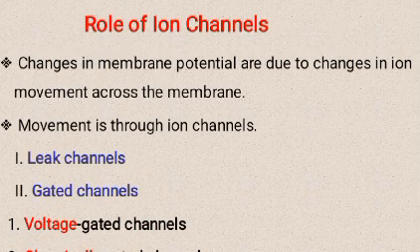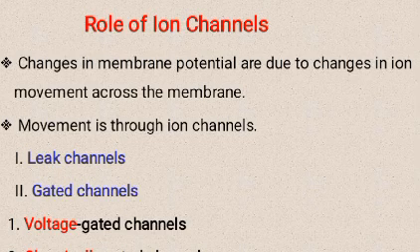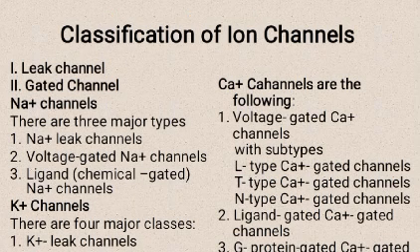Role of ion channels. Changes in membrane potential are due to changes in ion movement across the membrane. Movement is through ion channels. 1. Leak channel. 2. Gated channel: voltage gated channel, chemically gated channel, and mechanically gated channel. Classification of ion channels.